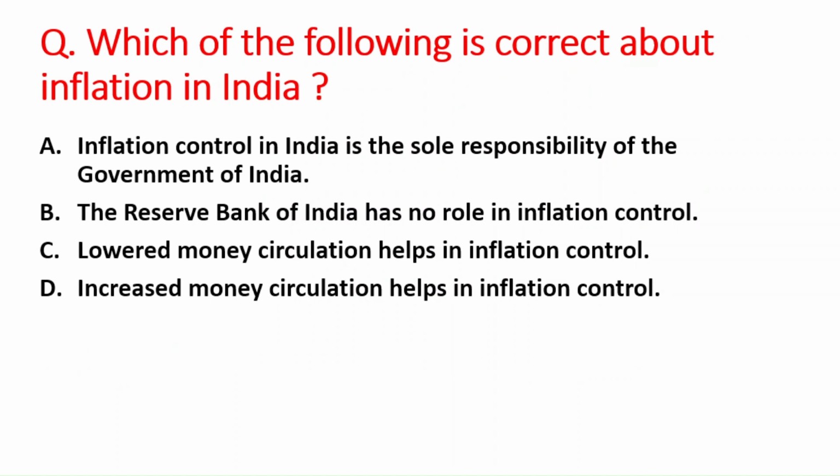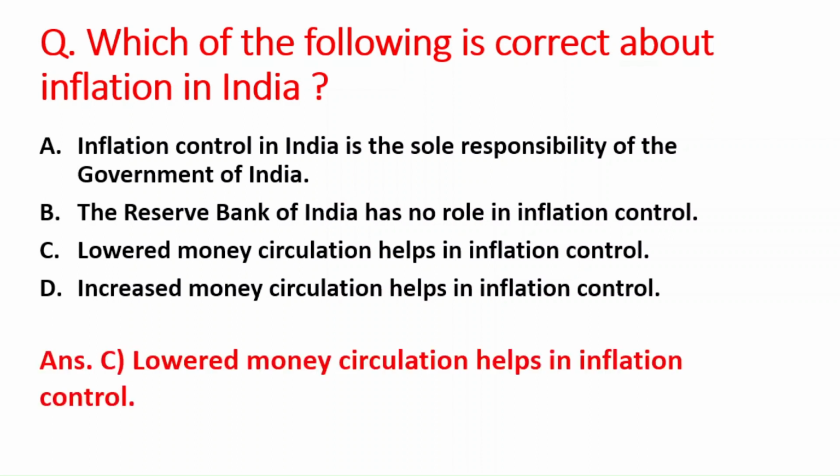Next question is, which of the following is correct about inflation in India? A option is inflation control in India is the sole responsibility of the Government of India. B option is the Reserve Bank of India has no role in inflation control. C option is lowered money circulation helps in inflation control, and D option is increased money circulation helps in inflation control. So the correct statement is option C, that is lowered money circulation helps in inflation control.